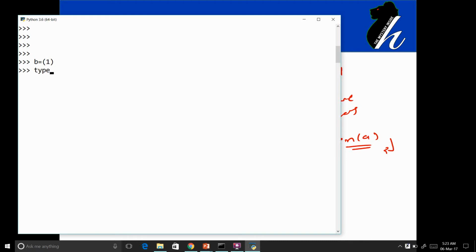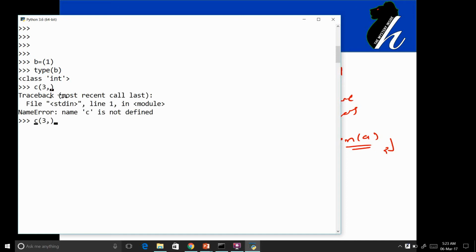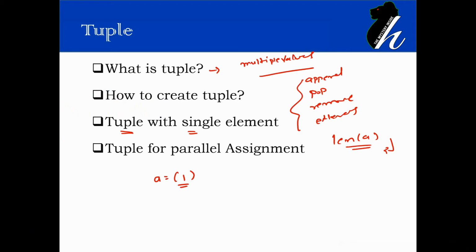But when I do type of b, it is integer. This is not a tuple. Whenever you want to create a tuple with a single element, the way is the element and a comma. So c equals to 3 comma. Now if I explore type of c, that is tuple. So this is the way to create a tuple with a single element, which is different from list.